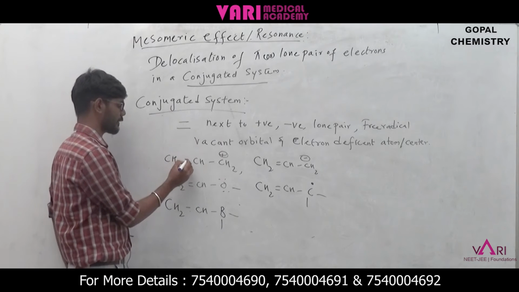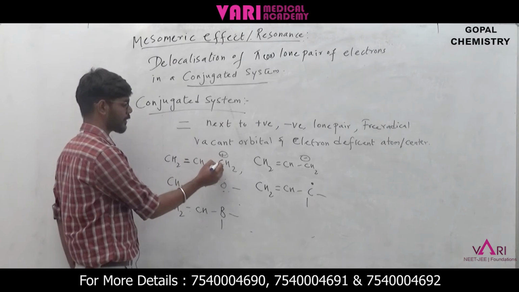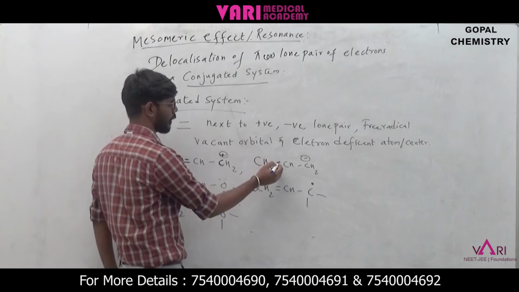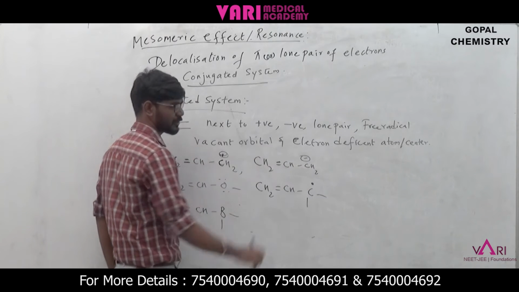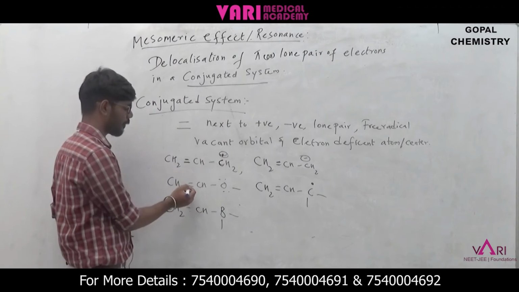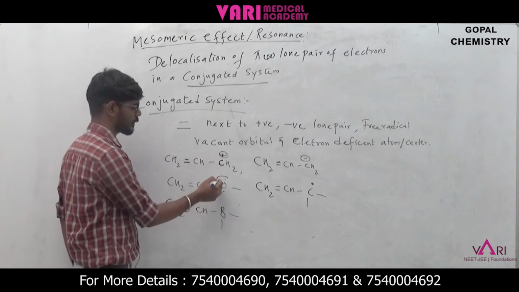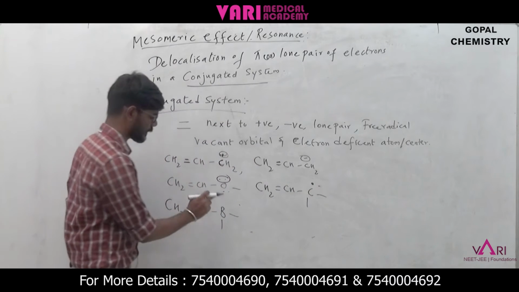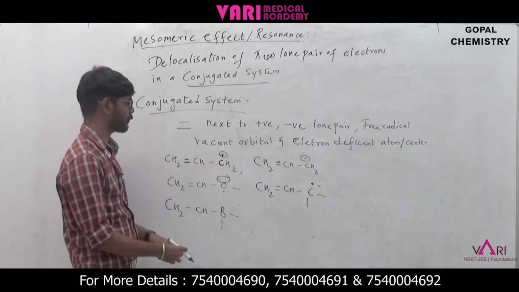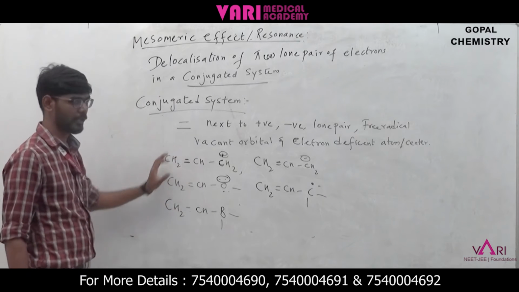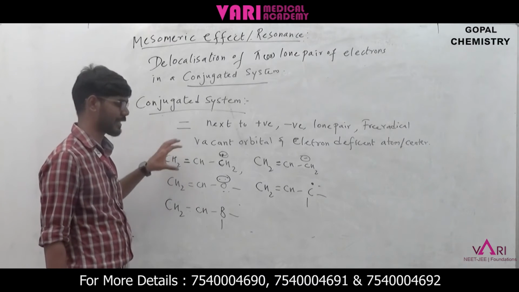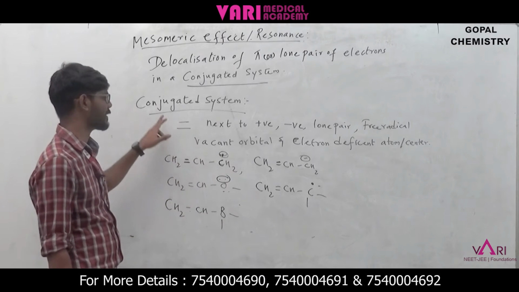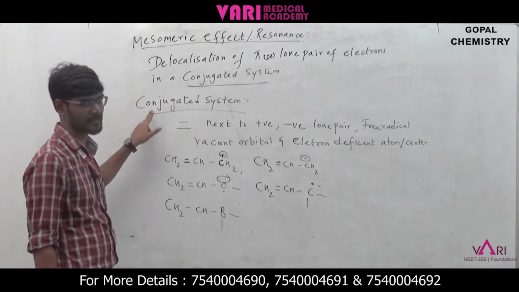See, here the double bond is there, right? Next is a positive charge, the carbon having a positive charge. Here the same double bond and next is a negative charge, and the same double bond and a lone pair of electrons. This is a free radical, and this one is an electron deficient atom. If the molecule or system falls under any of these categories, then that system can be called a conjugated system.